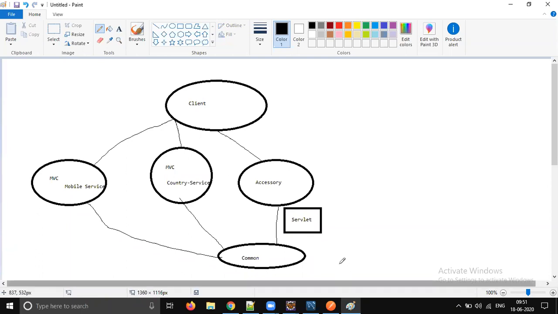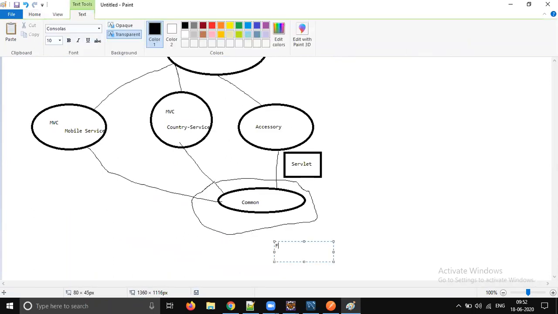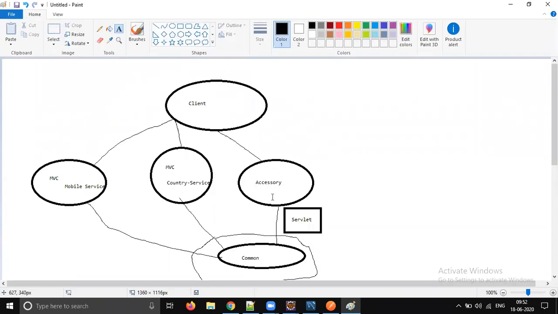So actually, what is the mistake we made? This common folder is a mistake, because in common we added a filter, and that filter is a servlet filter. So now our accessory needs the servlet stack added separately.